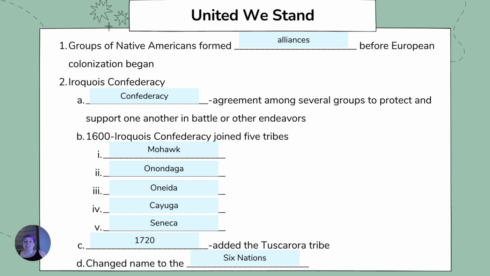One of the most important alliances was the Iroquois Confederacy. A confederacy is an agreement among several groups to protect and support one another in battle or other endeavors. In about 1600, the Iroquois Confederacy joined together 5 tribes: the Mohawk, Onondaga, Oneida, Cayuga, and Seneca, ending their fighting that had once raged among them. The addition of the Tuscarora around 120 years later in 1720 would change the Confederacy's name to the Six Nations.